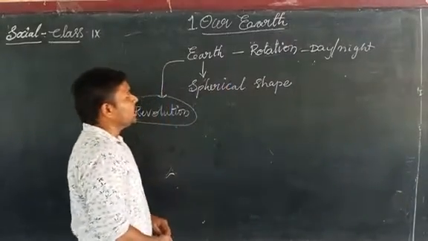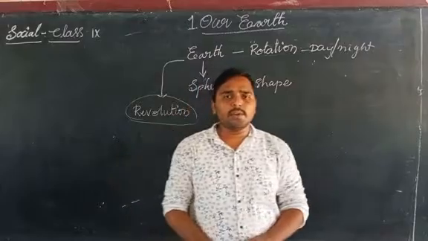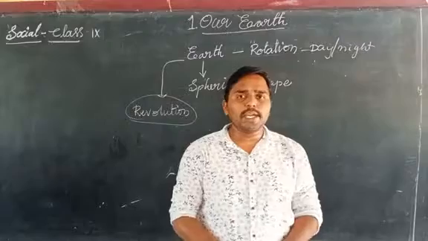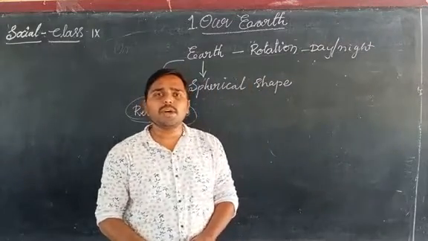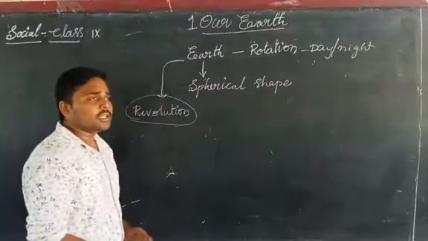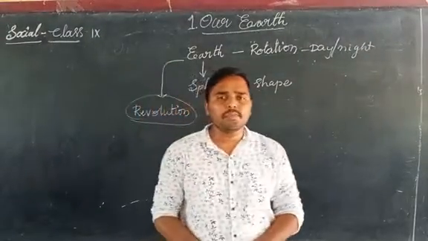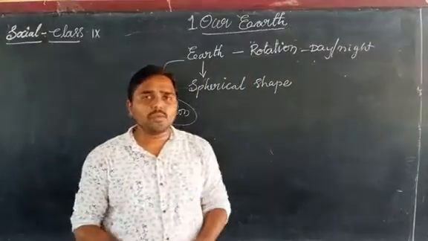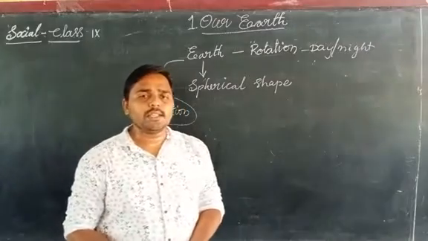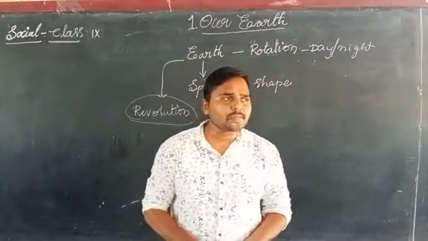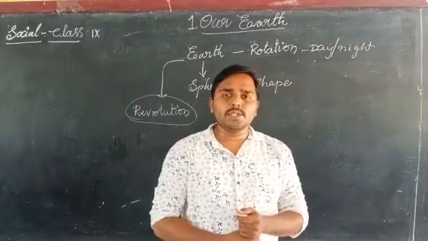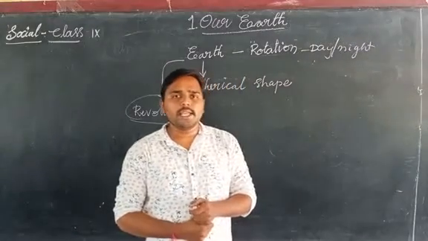In the next class, we will discuss the revolution, the time taken for revolution, and how the seasons are formed on the earth. In this class, we have discussed the rotation of earth, the evolution of the universe, and the size of the sun and earth in the space. In the next class, we will also discuss the formation and evolution of earth, and how they take place in the space.